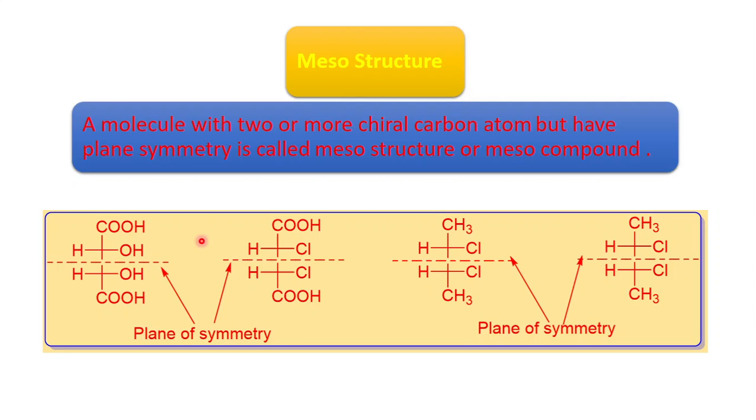So these meso compounds are optically inactive, and you know that the optical inactivity of the meso compound is due to internal compensation, because the structure passes the plane of symmetry. That's why these meso compounds are optically inactive. So a meso compound is a single compound which is optically inactive even though it has two or more chiral centers, and it passes the element of symmetry, that is the plane of symmetry. The optical inactivity of this meso compound is due to internal compensation.